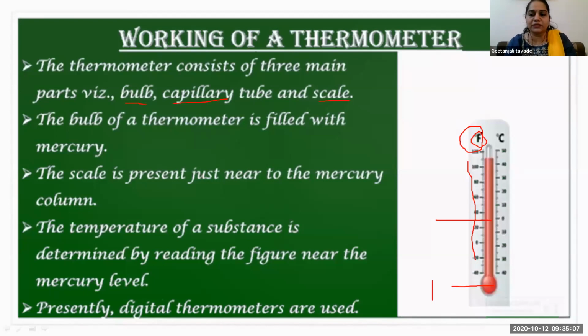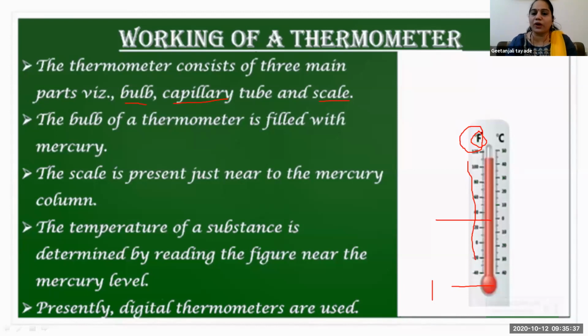Keep in mind, a fever of 104 is not Celsius, it is Fahrenheit. In Celsius, a fever is mostly 38 or 38.5 degrees Celsius, and our normal body temperature is 37 degrees Celsius.